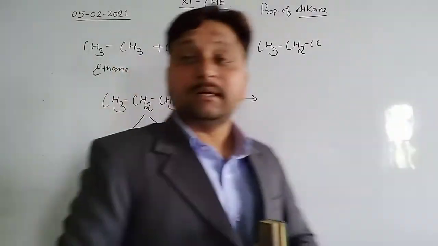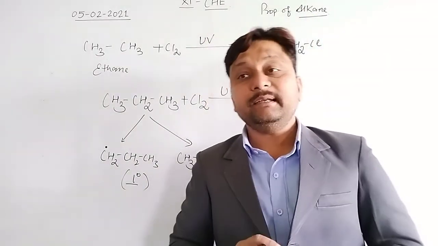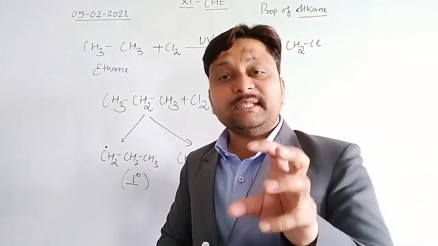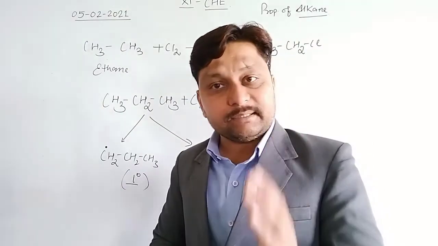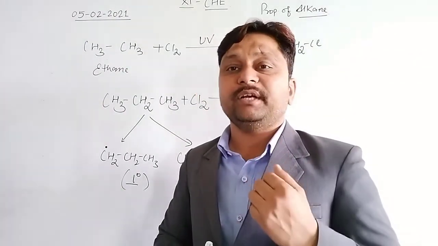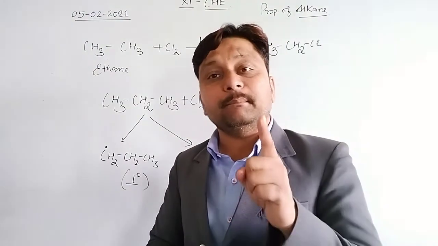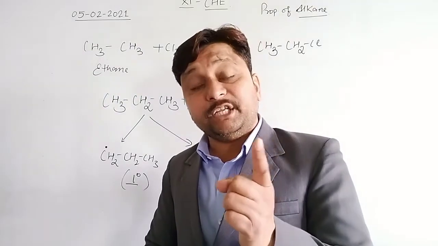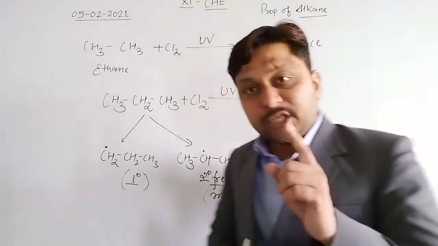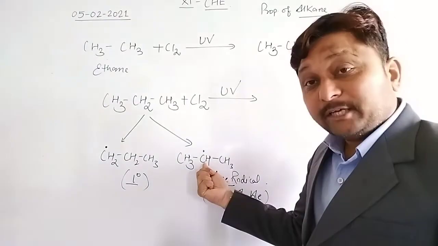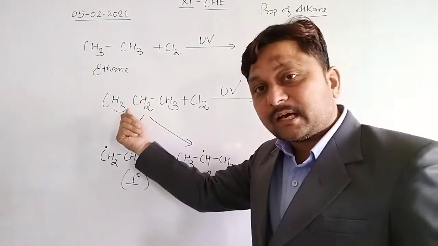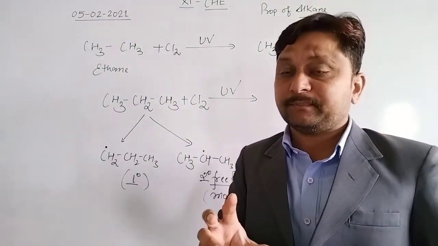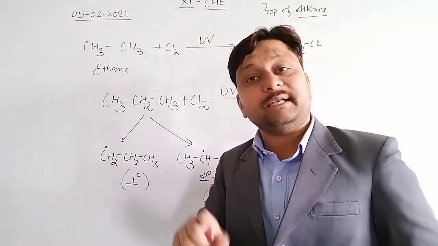And always remember, in case of carbocation, carbanion, or any free radical, if there are more than one possibilities for different types of free radicals, carbocations or carbanions, the more stable one will be preferred. The more stable one will form the maximum quantity of the product. Clear? It means hydrogen from the center, that is the second carbon atom, is eliminated, and it will convert into the major product, and this also forms, but it is the minor product.